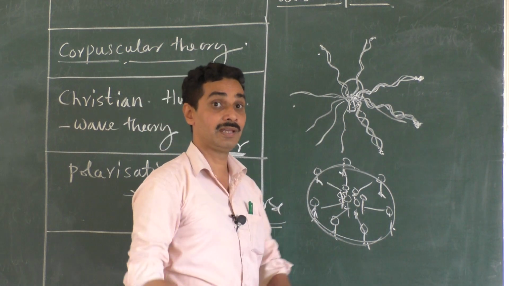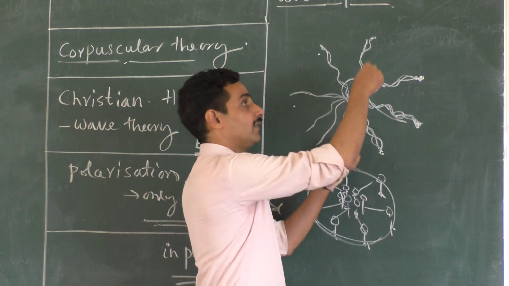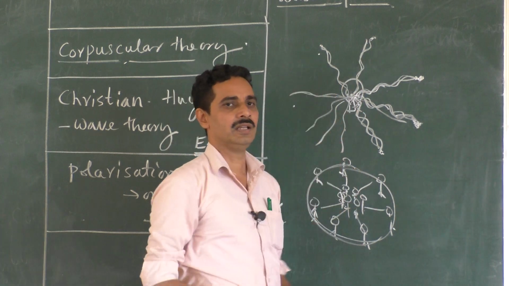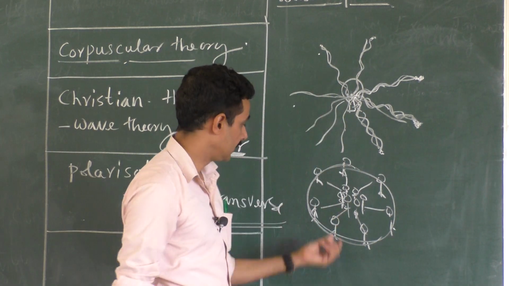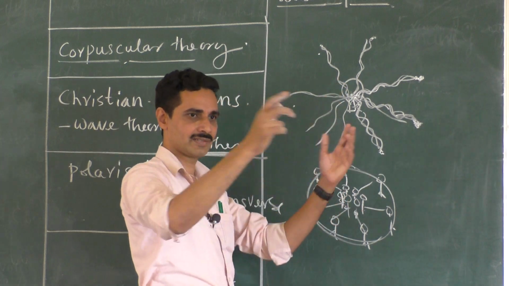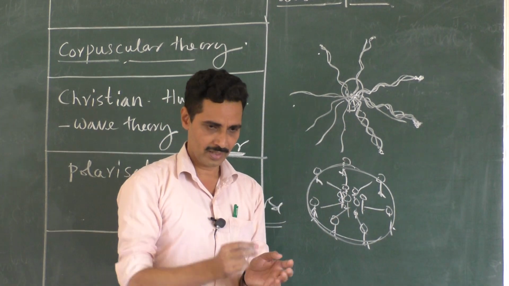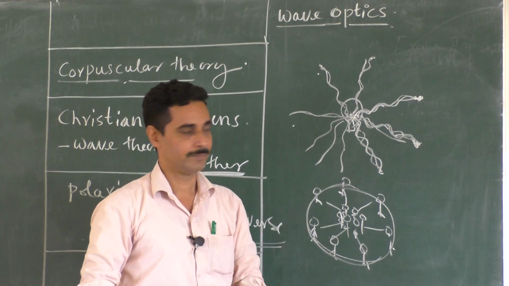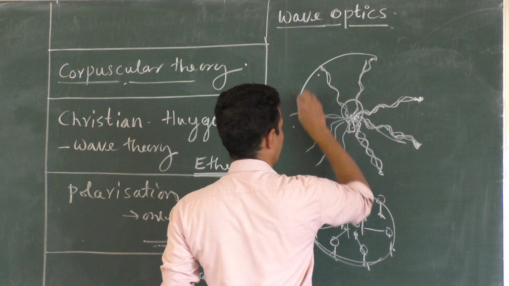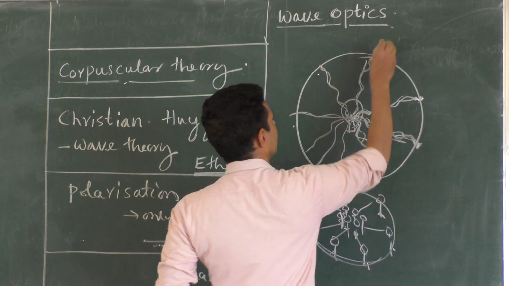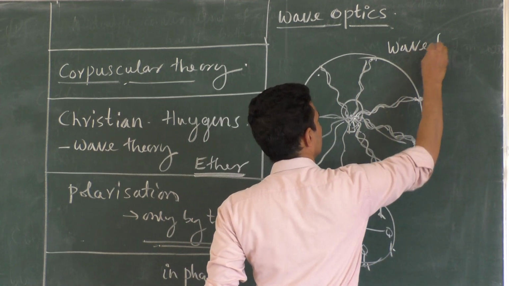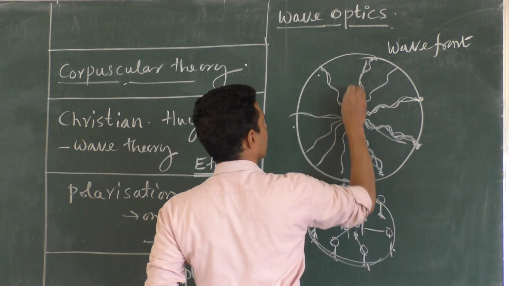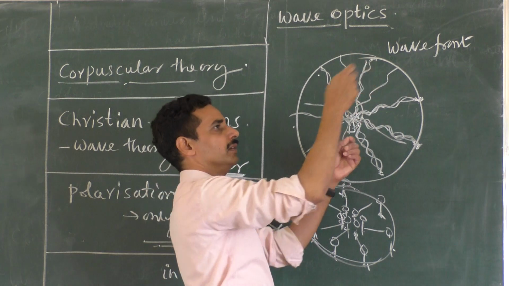And imagine it in 3 dimensions. A wave traveling here also forming the fourth trough, fourth trough, fourth trough, like this. You will get a sphere. If soldiers travel in all directions, not only on the ground, but also up, down, below, everywhere, you will get a sphere-like arrangement. And this sphere is called wavefront. This is called wavefront because you have to extend it for each and every wave. A wave here, wave here, wave here, wave here.